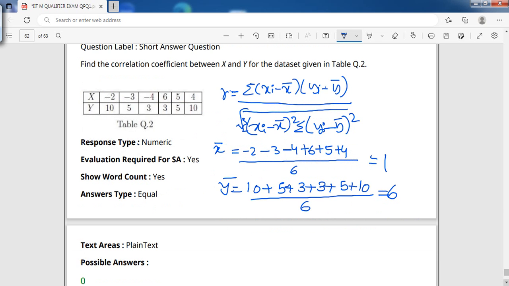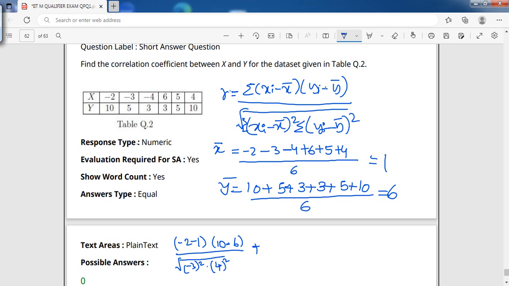Next, we will substitute the values. Look over here, xi minus x bar: minus 2 minus 1, and yi minus y bar: 10 minus 6, divided by root over minus 3 whole square times 4 whole square.